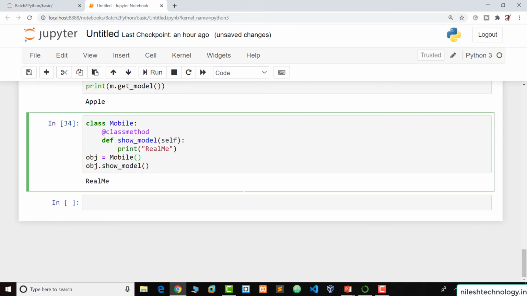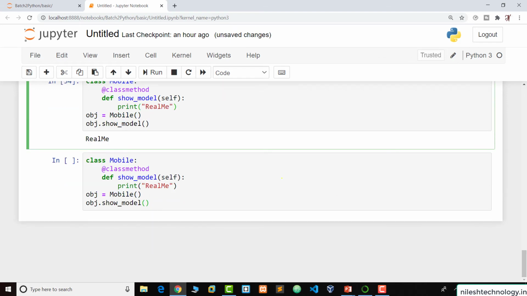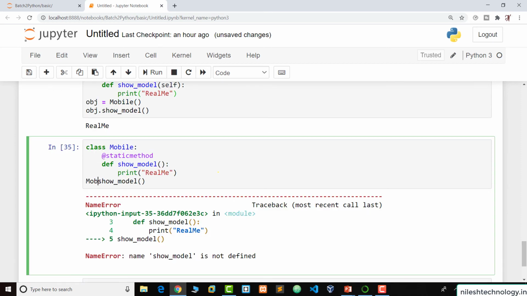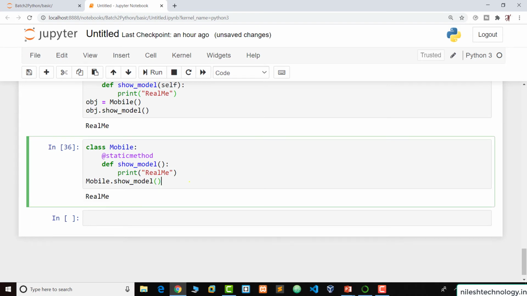So same here, when we copy this here one more time. And for example, this is my static method. In a static method, it is not required to pass the self parameter here. So this function is called automatically without an object. Run mobile.showModel. This is the output, realme, without an object.